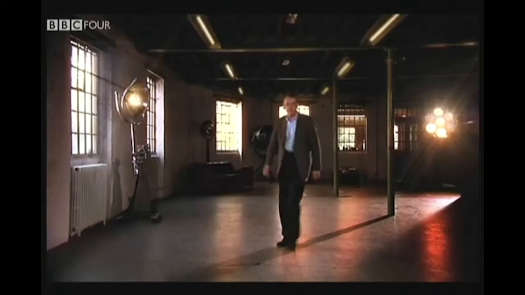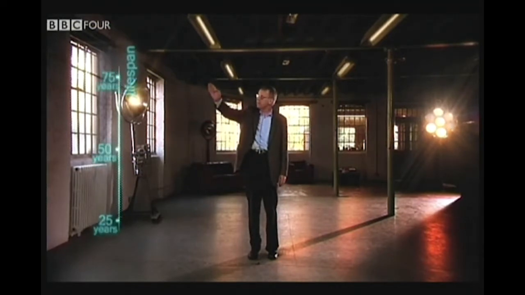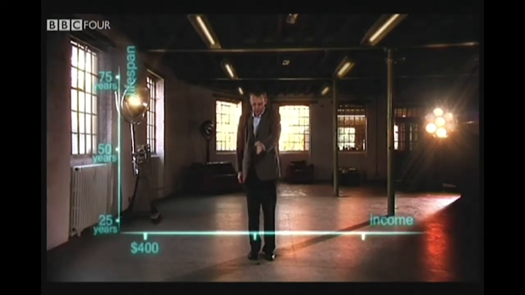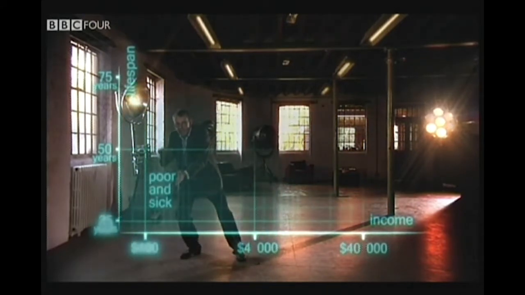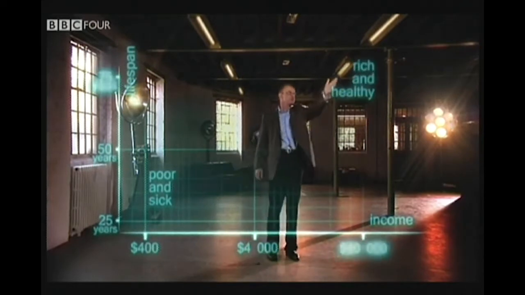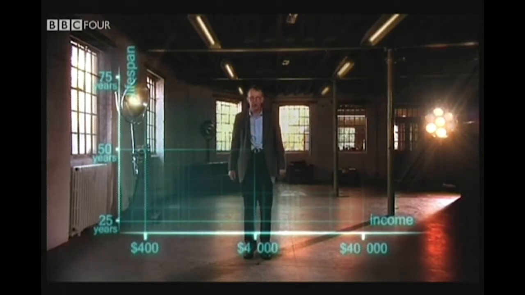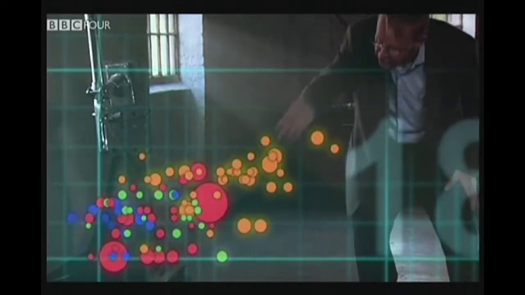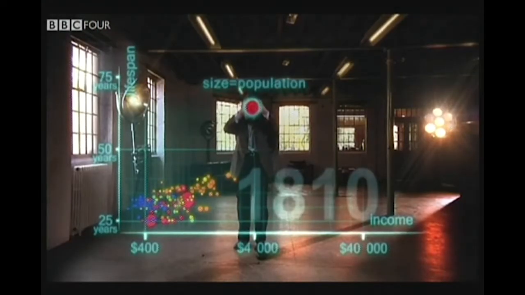So, here we go. First, an axis for health, life expectancy, from 25 years to 75 years. And down here, an axis for wealth, income per person, $400, $4,000, and $40,000. So down here is poor and sick, and up here is rich and healthy. Now, I'm going to show you the world 200 years ago, in 1810. Here come all the countries. Europe brown, Asia red, Middle East green, Africa south of Sahara blue, and the Americas yellow. And the size of the country bubbles show the size of the population.